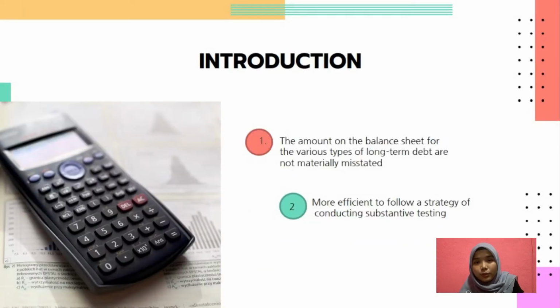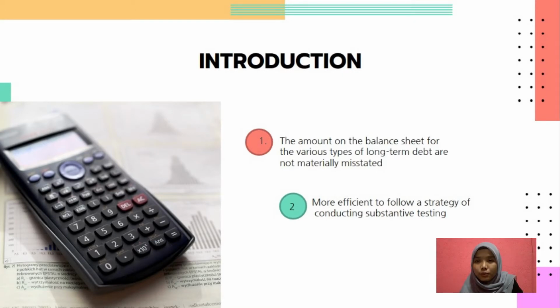So for the introduction, as we know, long-term liability is the liability that the entity needs to pay which are due more than 1 year. There are a few examples of long-term debt financing, which consists of notes, bond, and also mortgage.